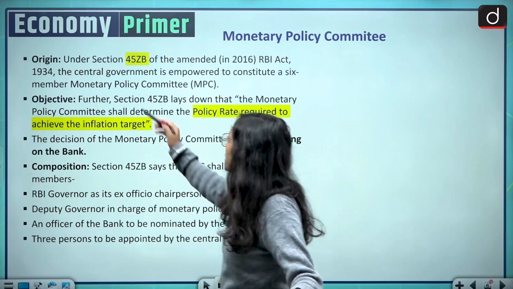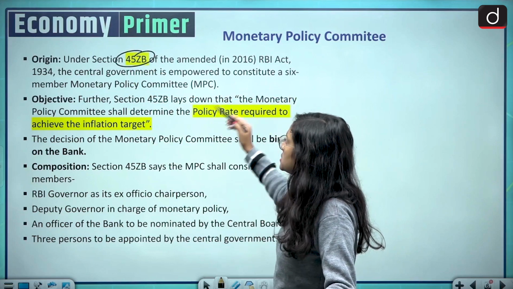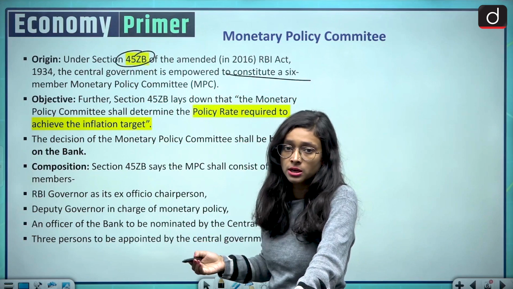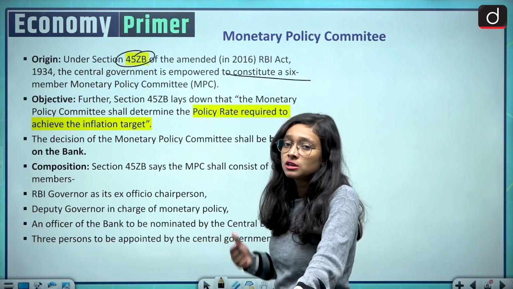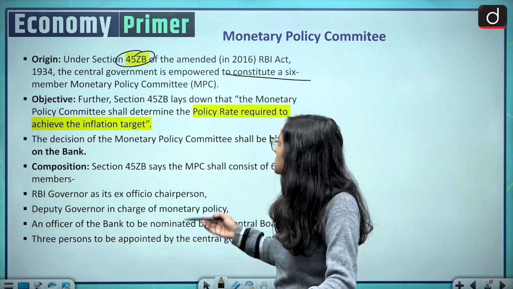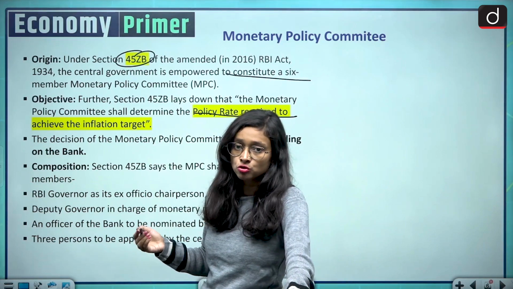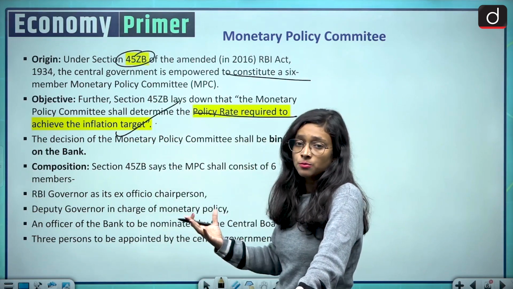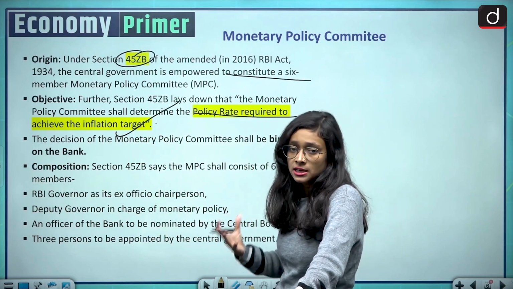Under Section 45ZB, the 2016 amendment to the RBI Act, the central government is empowered to constitute a 6-member Monetary Policy Committee. So the members are 6 in number. Its objective is to determine the policy rate required to achieve the inflation target and growth of the economy. This is the objective of the Monetary Policy Committee, and its decisions are binding in nature.